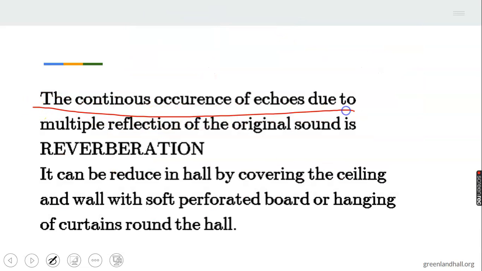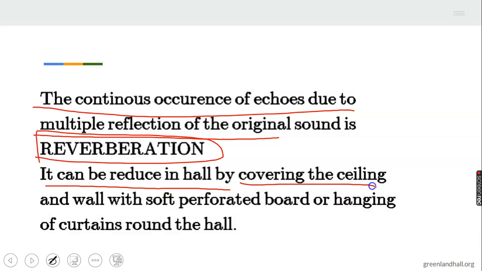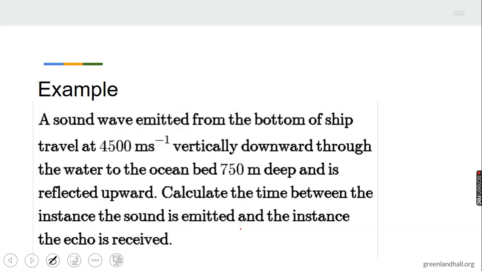Now, the continuous occurrence of echo due to multiple reflection of the original sound is called reverberation. That's when you hear a resounding voice that is continuous and prolonged. It can be reduced by covering the ceiling and wall with soft perforated board or hanging curtains around the hall. If you have been to the cinema, the wall of the hall is covered with a perforated board or soft foam to reduce the effect of echo.